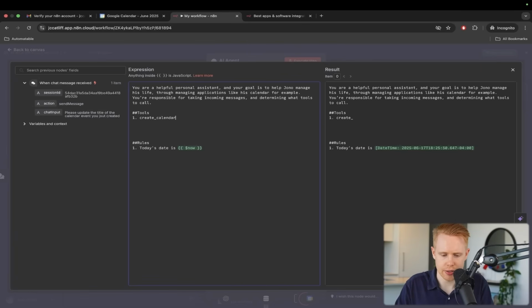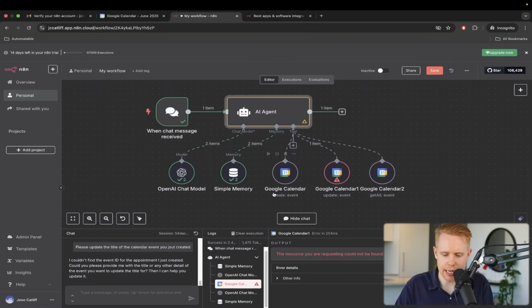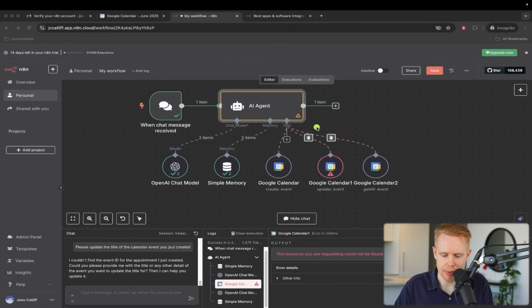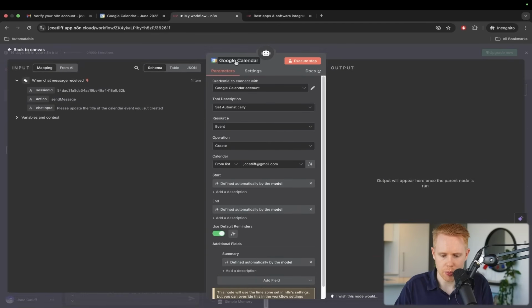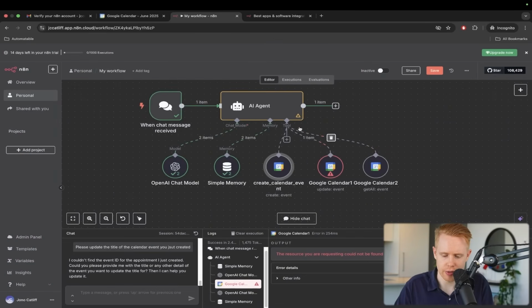Create calendar event. And this name here, it's really nice when we go ahead and correspond these names to the particular name of the node down here. So if we open this up and change this name up top here, we can change it to create calendar event, just to add a bit more similarity between these.